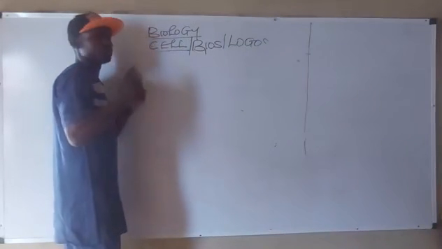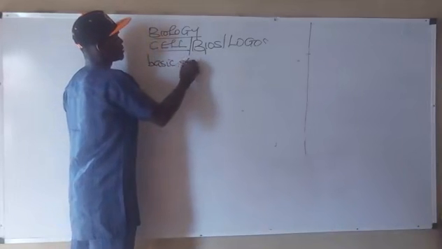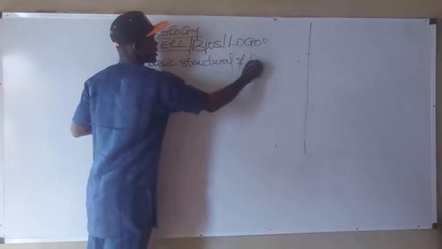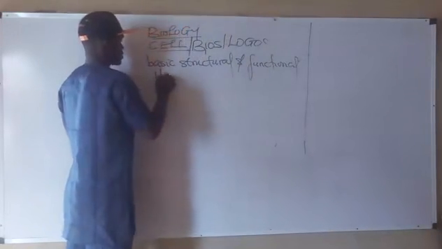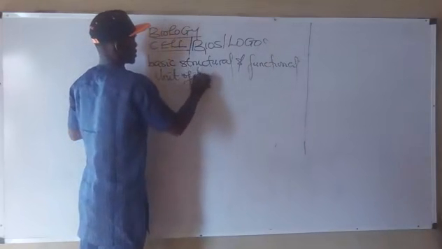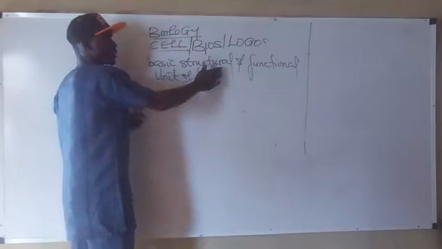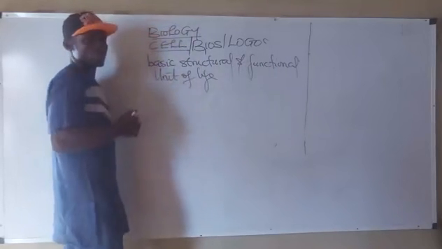The cell is defined as the basic structural and functional unit of life. Unit of what? Life. That is what the cell is.